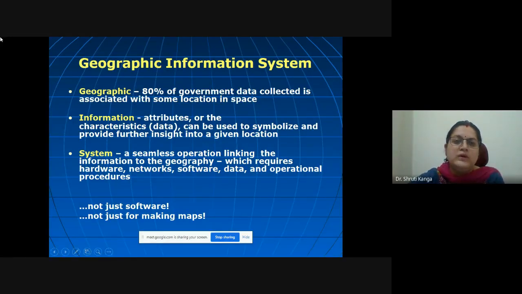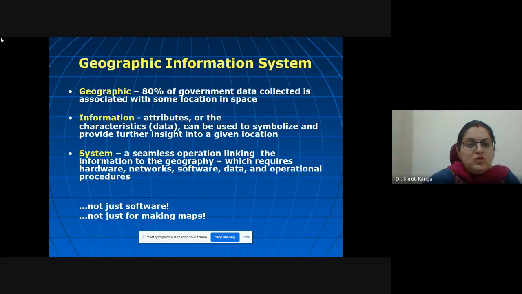As we all know, in a geographic information system, 80% of the government data is collected and associated with some location in space. So 80% of the data which we collect, whether it is related to some medical issues, roads, transportation or anything, out of all the data, 80% is based on some location and space.